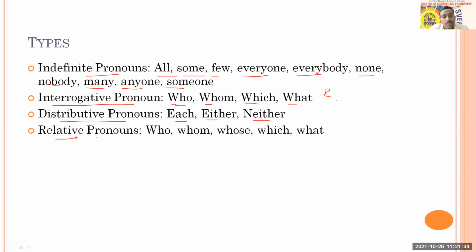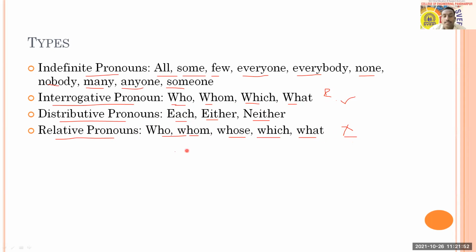And again here you have relative pronouns. So who, whom, whose, which, what, when they are not used to ask a question. Here also who, whom, which, but there they are used to ask a question; here they are not used to ask a question.